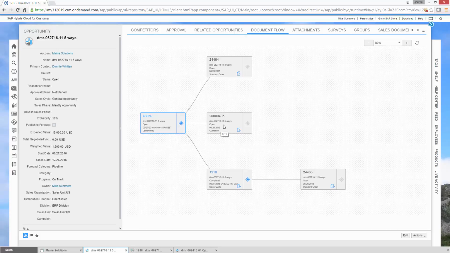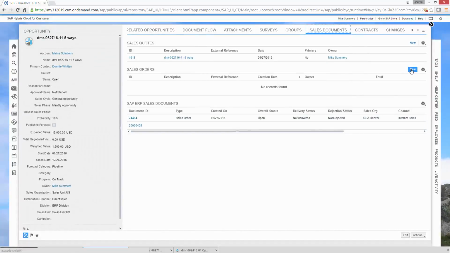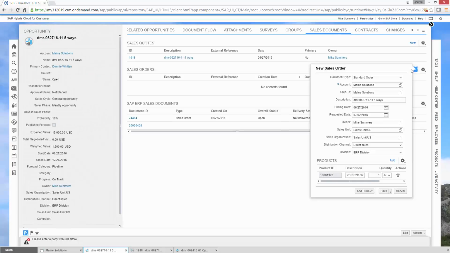Well, there are a couple of ways we can do things now. We could just, from this opportunity, create a sales order, right? It's not been marked as open, won, or lost and locking us out. So back on this opportunity with our sales documents, we can create another one. How about a sales order? Standard order. Do we have the right sales orgs, the right people? It's the only choice we have is a standard order. Let's save and open that.